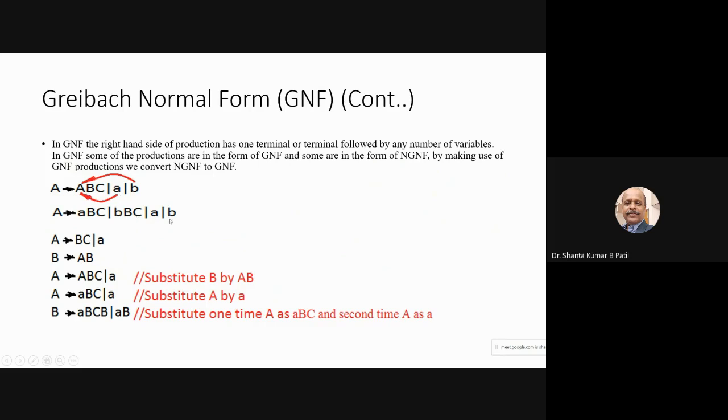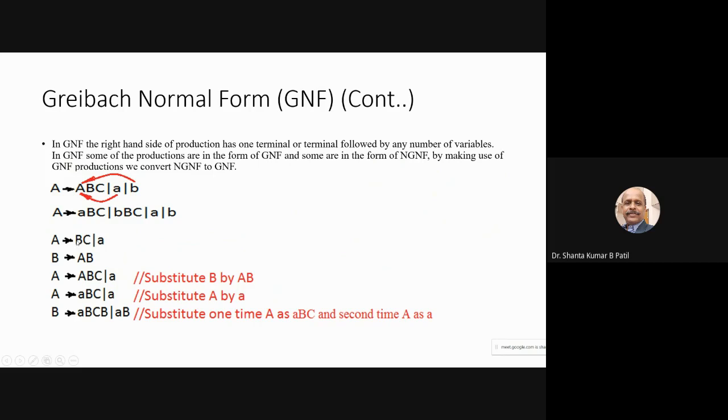So A, B. All productions are now converted into the Greibach normal form. Only a terminal, or a terminal followed by any number of variables, is permitted. Okay. For example, another example you can take: A goes to BC or A, and B describes AB, but this variable is different.